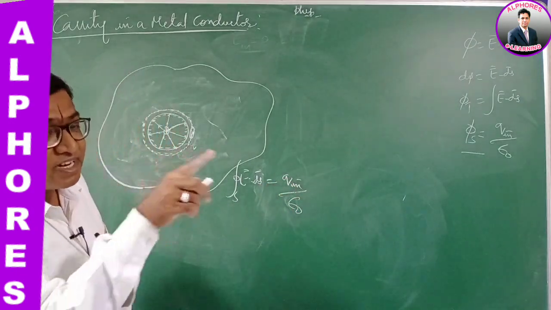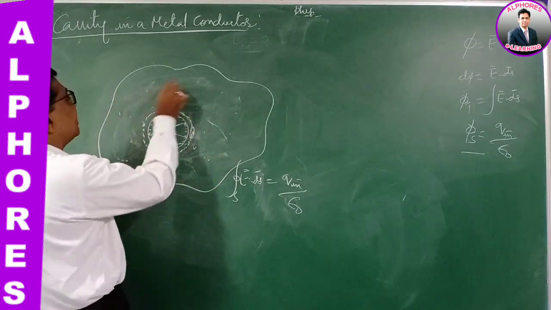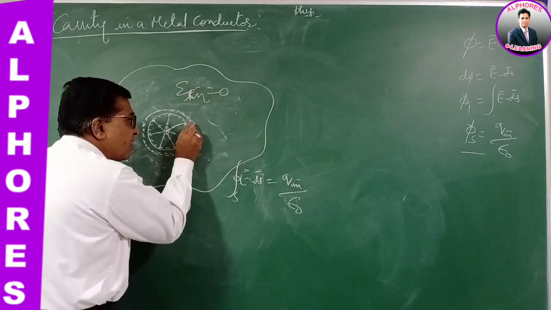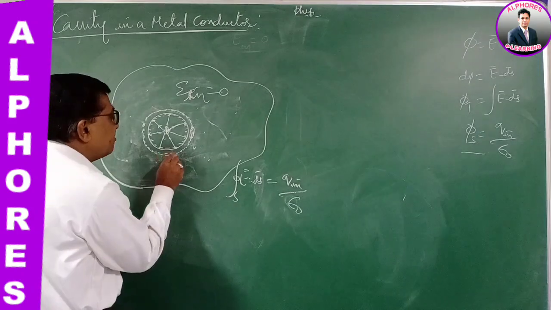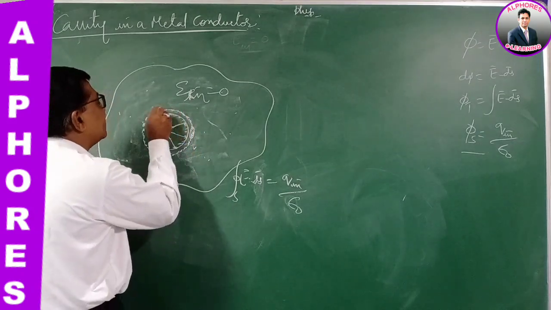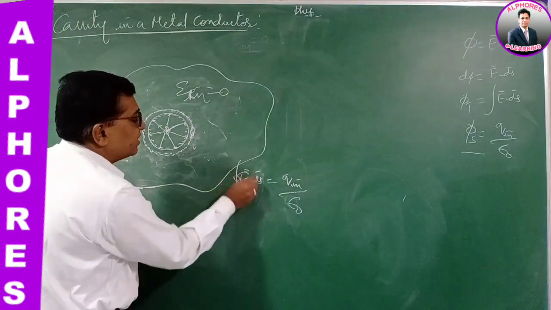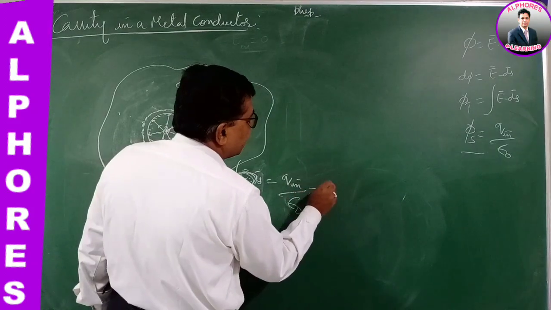But you know, we have studied earlier, at any point inside the body of the metal conductor, the electric field is 0. Now our Gaussian surface is inside the body of the metal conductor. So at every point on this Gaussian surface, the field should be 0. So every point the electric field is 0. So this is 0. So charge inside by epsilon naught is 0.